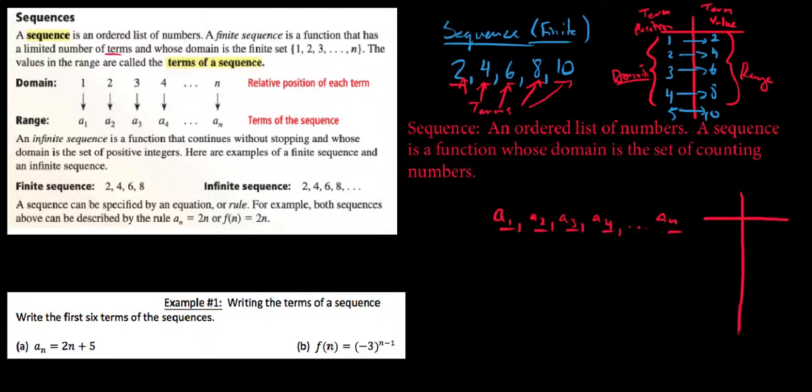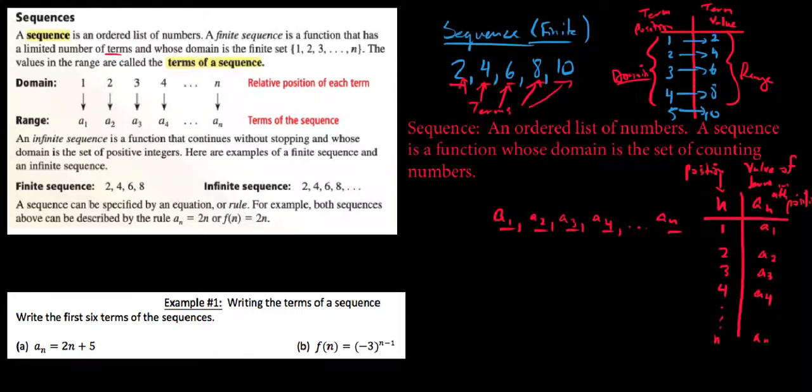So again, a sequence written in roster notation that way can be written more along the lines this way. The position of the term, which is what we're going to use as our n here, and then our a sub n, this is the value of the term in the nth position. Okay, so generally speaking, we're going to see that we have a1, a2, a3, a4, all the way out to maybe we go to the nth term here. But we get an a1, an a2, the value of the third term, the value of the fourth term, the value of the term in the nth position, generally speaking.